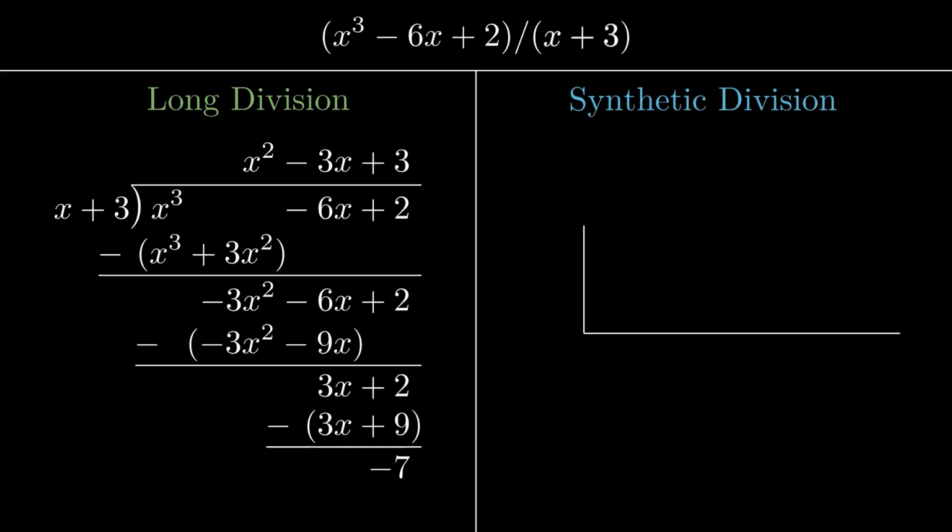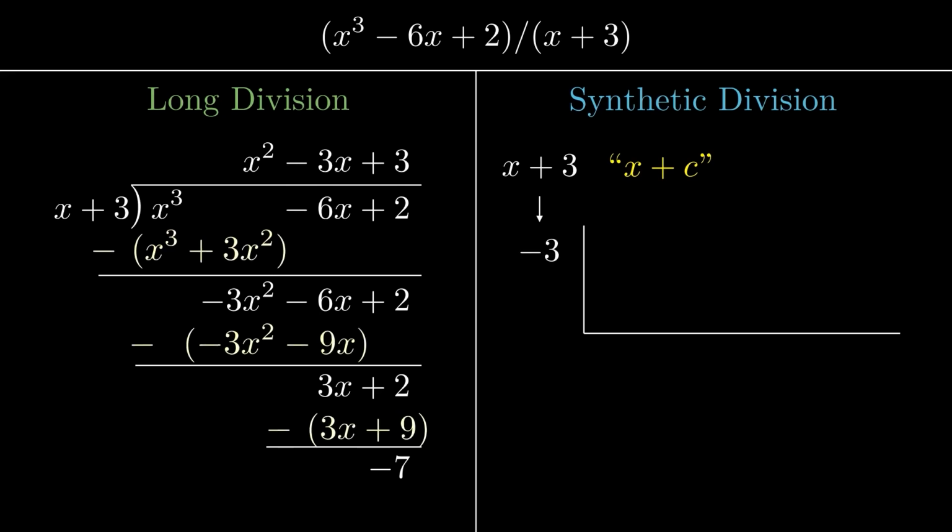First, we write a rear out. Next, we write the divisor. In synthetic division, you only care about the constant term. We always assume that the divisor is in the form x plus some constant. So, take the constant. But it also has to be in its opposite sign. The reason we take the opposite sign is that in our long division, we always subtracted the numbers. In synthetic division, we are going to add them.